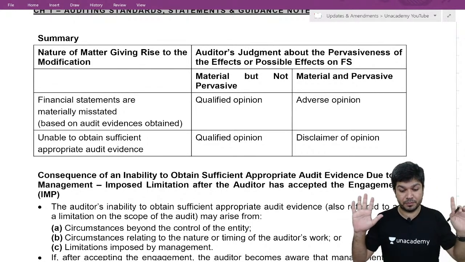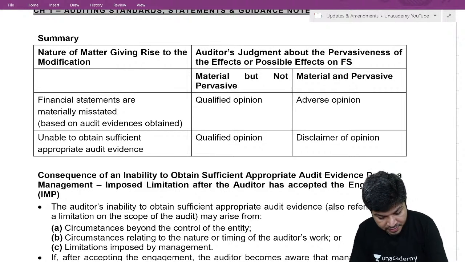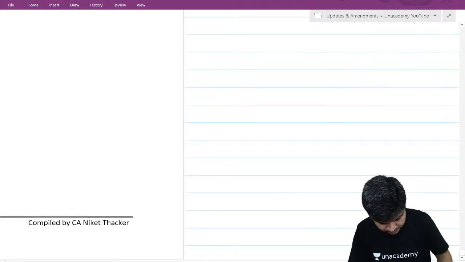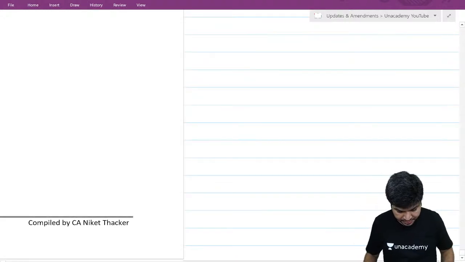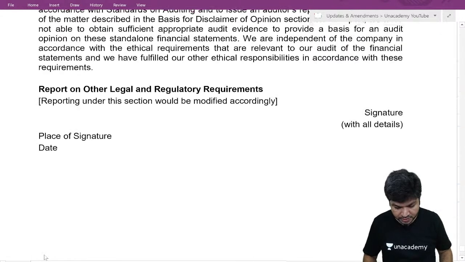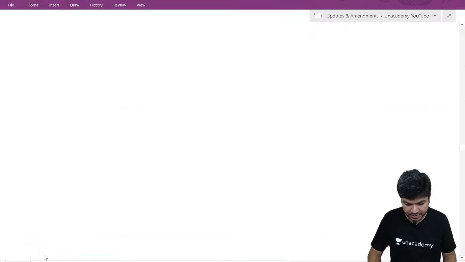This is a modified opinion. First, nature of matter giving rise to modification. Why do we give modified?